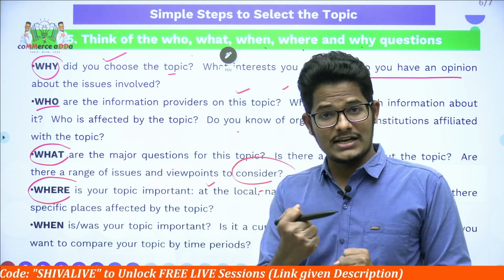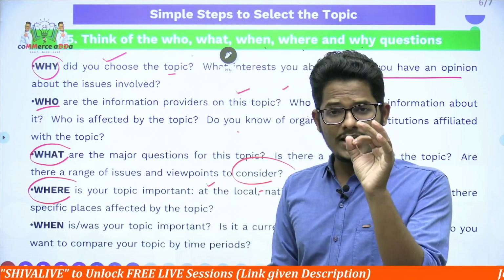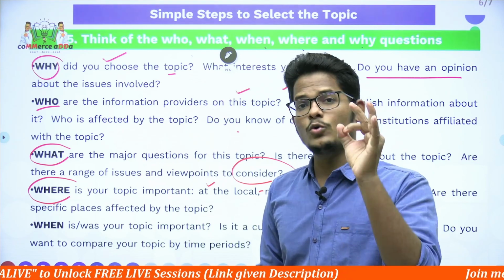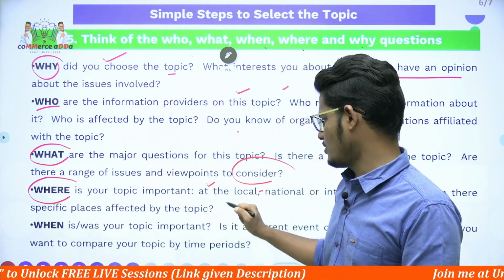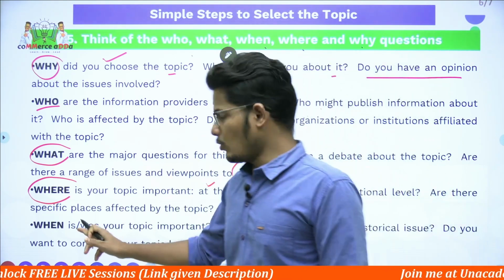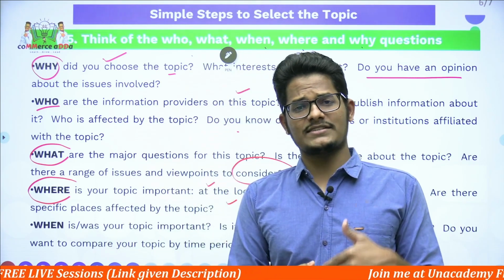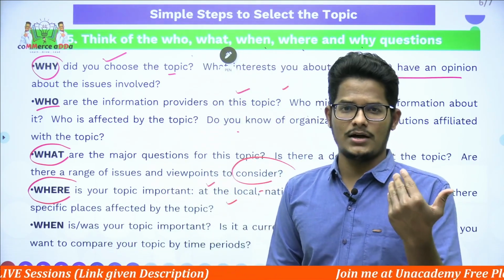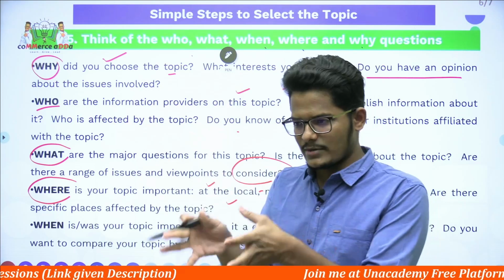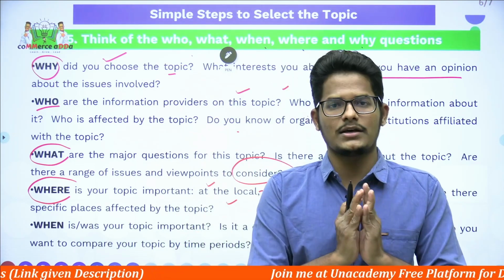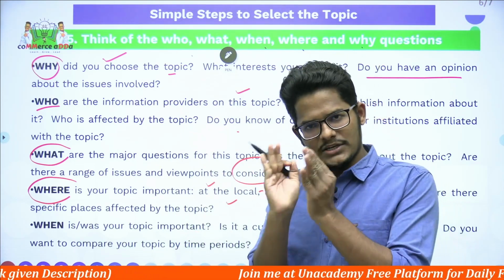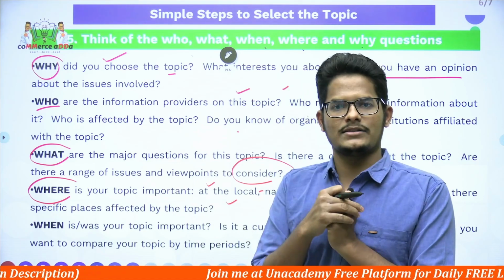So that you need to select where your topic is going to be relevant and who are the affected parties with your topic. And whether only specific places are getting affected, you need to understand that also. Only Hyderabad is affecting, only that particular Delhi is affecting, particular area is only affecting, then decide that also.